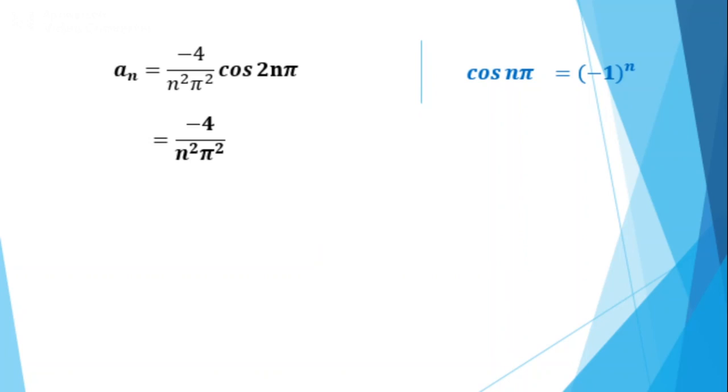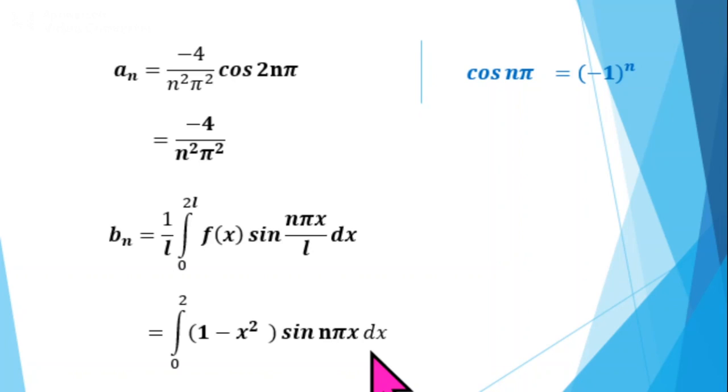Next we will find bn. So what is the formula for bn? It is 1 by L integral from 0 to 2L f of x sin n pi x by L dx. Substitute for f of x and L, we will get bn equal to integral from 0 to 2 of 1 minus x square sin n pi x dx.